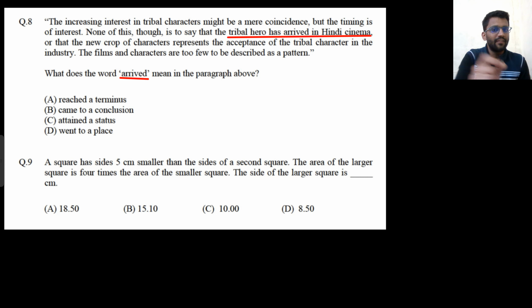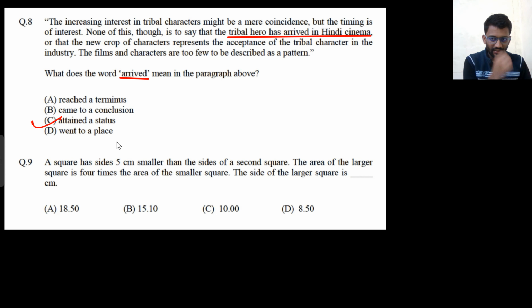The tribal hero has arrived in Hindi cinema. That means they have attained a status, that people now know that tribal heroes are there in Hindi cinema. So the people who watch Hindi cinema will know about tribal heroes. Similarly, Shubman Gill has scored a 200. He has arrived into international cricket. That means he has attained a status. So the tribal hero has attained a status in Hindi cinema. This is what arrived means here.